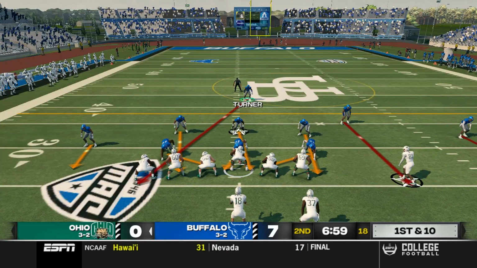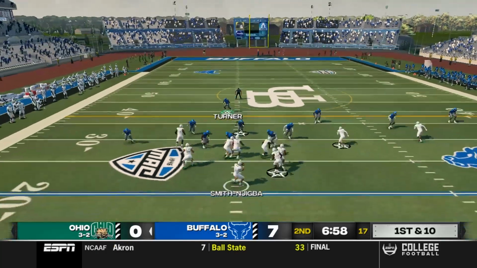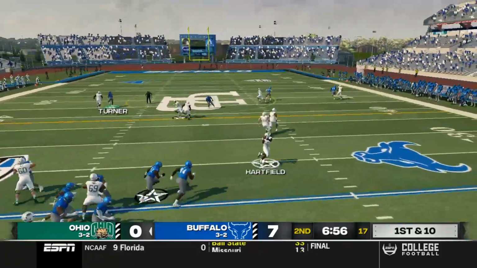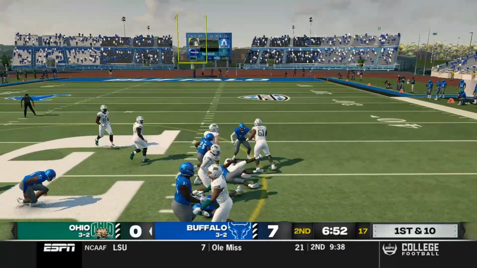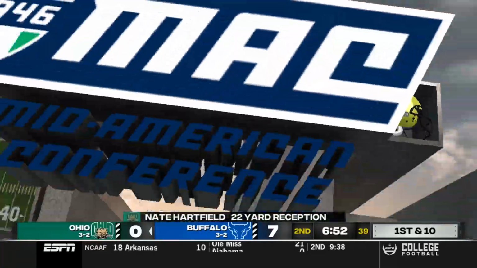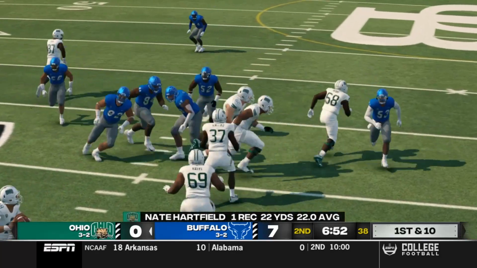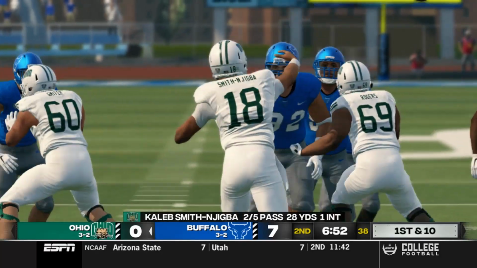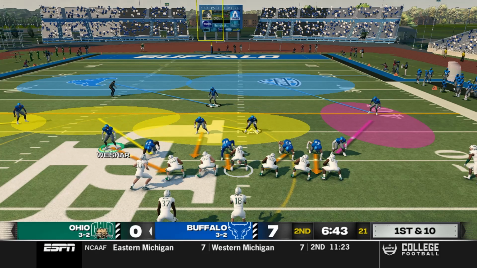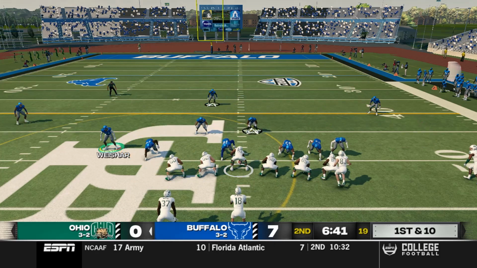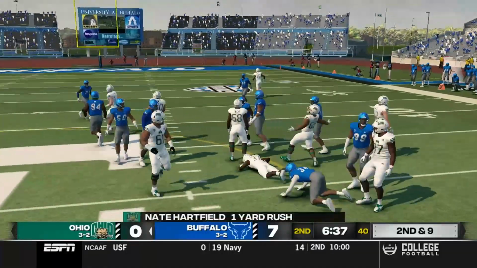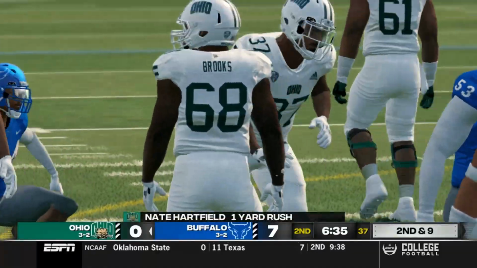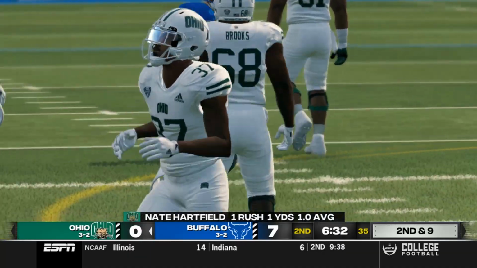Bobcats take over here. 1st down from about the 27-yard line. Smith-Njigba back to pass. It's a screen, and Hartfield's wide open. Nobody is over there. Hartfield goes for a big 22-yard reception. Nate Hartfield, great play. Seth Weischer walking up here on 1st down. Are they going to bring a little pressure? They motion a guy over to the right, and Hartfield takes the carry, only gains 1. Seth Weischer on the blitz, perfectly timed it up. Nice play.